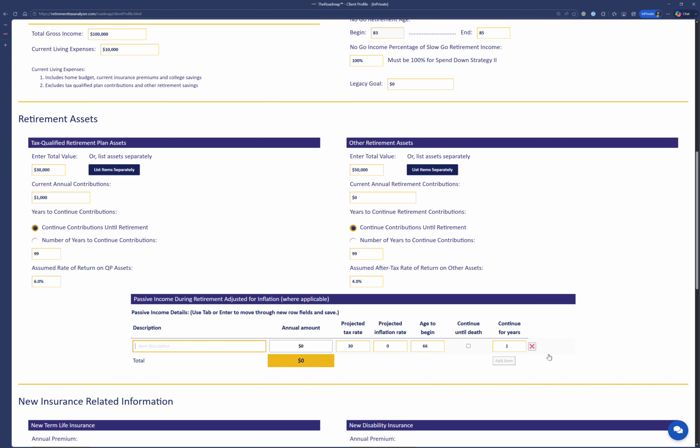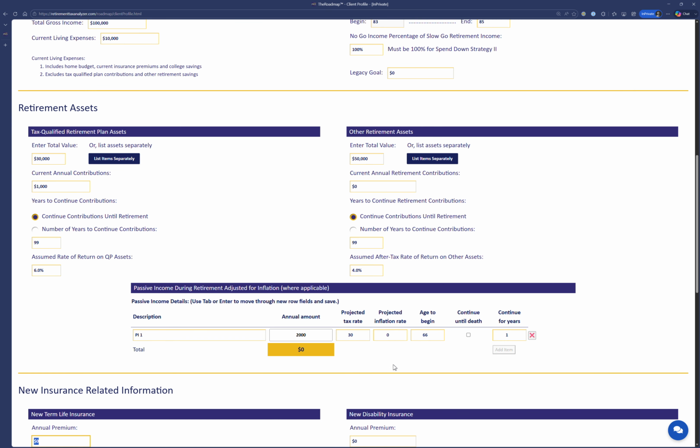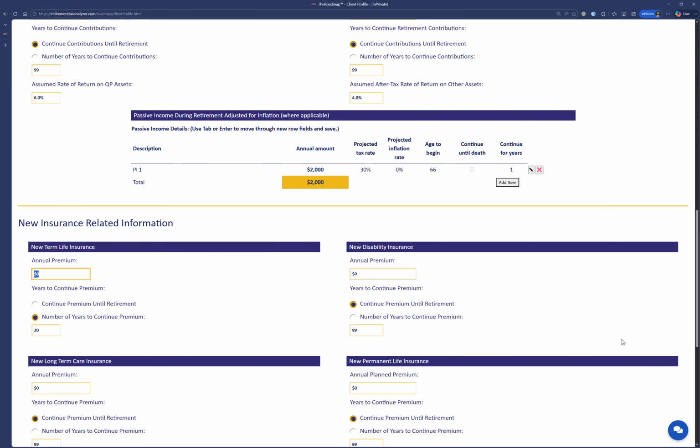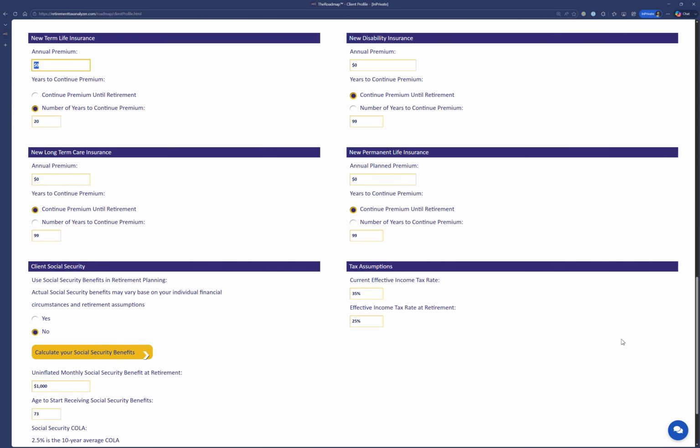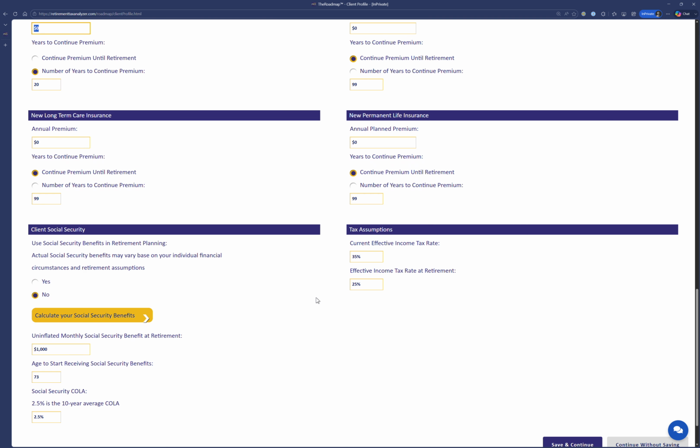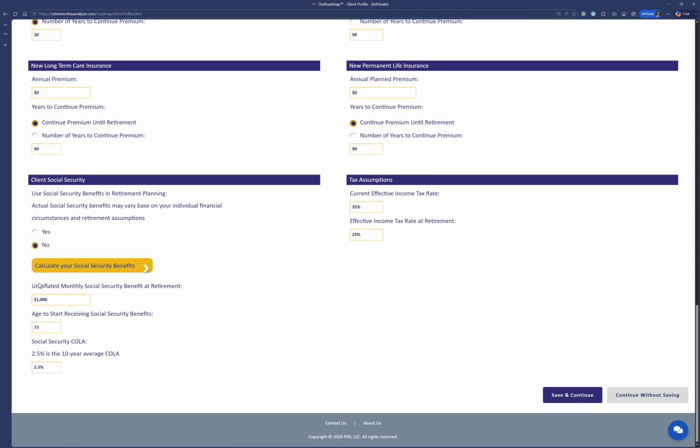And then we'll put this. They have a passive income, one of annual amount, let's say 20,000 a year. Let's say 2,000 a year. Let's make it small, reasonable. Okay, and that's it. So we'll leave out these insurance things because this is typically what is going to be sold to them. We could add them in, but it's just to simplify the process here.